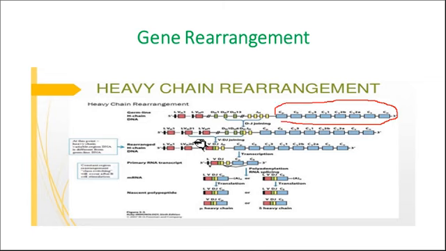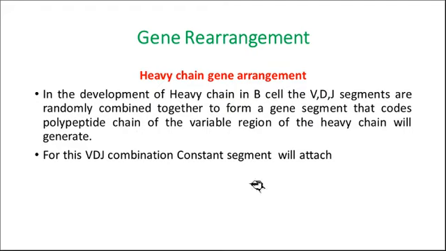Here these segments are randomly translocated. Here it is a VH1, the next one is VH21, and here a different VH1. So it is randomly translocated, that's why it is termed combination diversity. So the VDJ combinations are different.